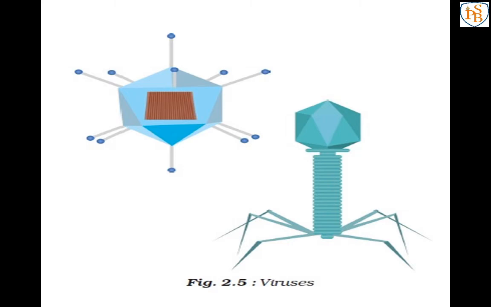And they can reproduce only inside living bodies. I have already said that without a host cell viruses cannot grow or reproduce themselves.